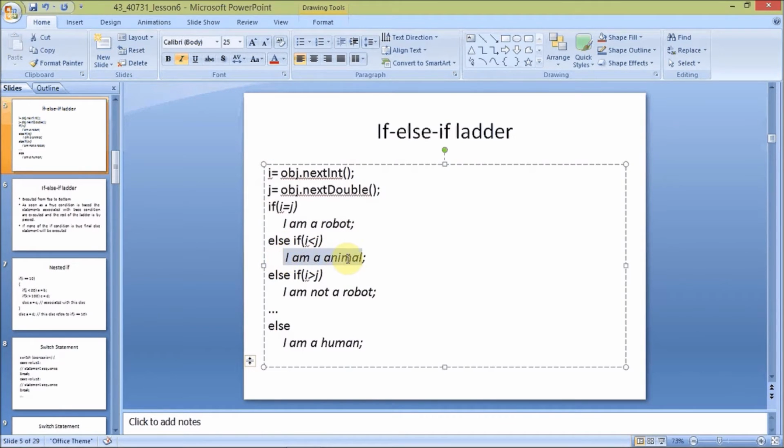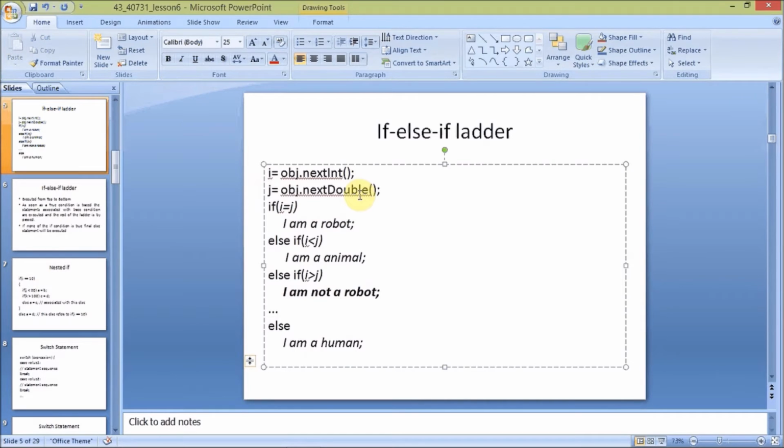If i is less than j, it will execute the statement "I am an animal". If i is greater than or equal to the j value, it will execute a statement like this. Otherwise, it will execute the statement "I am a human".